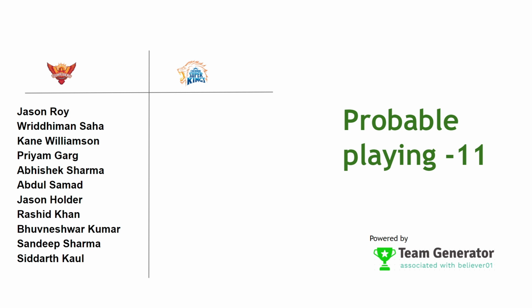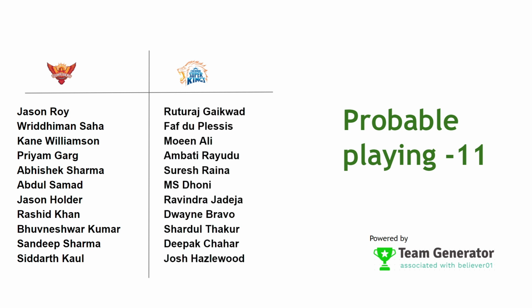And from the CSK side, Rutraj Gaikwad, Faf du Plessis, Moeen Ali, Ambati Rayudu, Suresh Raina, MS Dhoni, Ravindra Jadeja. Dwayne Bravo did not play in the last match, but he is going to play today, maximum in the place of Sam Curran, or if he is not fit, Sam Curran also might play. So you can decide after the toss. After that, Shardul Thakur, Deepak Chahar and Josh Hazelwood will be the probable playing 11 from the CSK side.